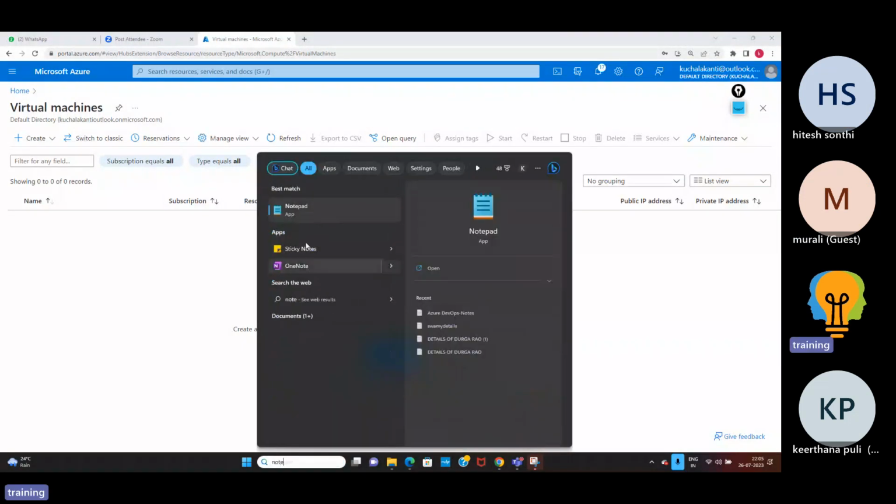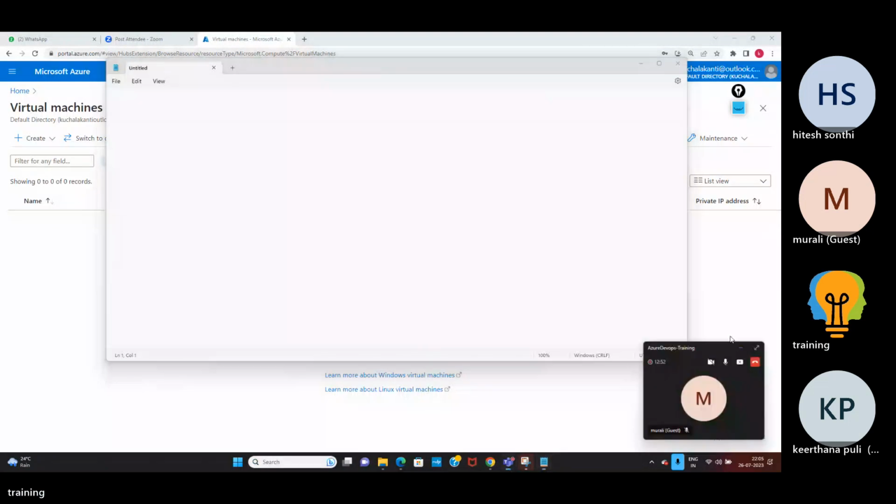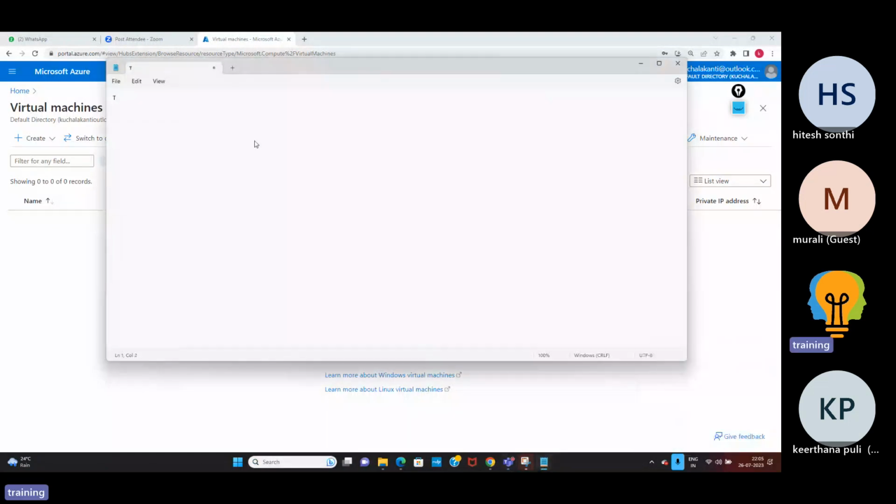So today's topic is Terraform. So what exactly is Terraform? Terraform is a scripting language. Okay, Terraform is a scripting language.